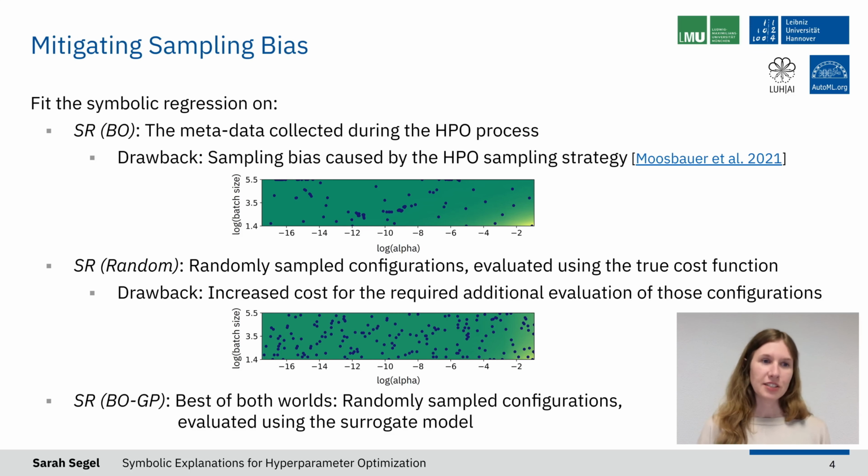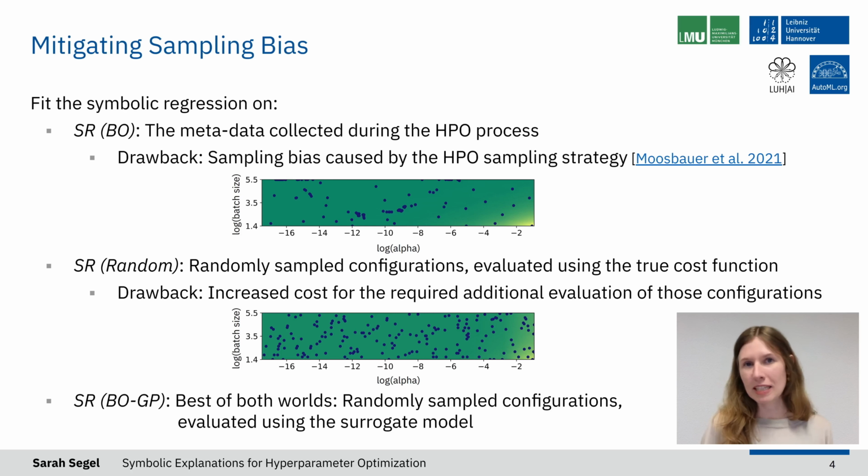Of course, there are some challenges here because, first of all, fitting the symbolic regression directly on the metadata collected during the HPO process, as I just explained, does not work too well in practice, which is due to the sampling bias caused by the HPO sampling strategy. One alternative here could, of course, be to use randomly sampled configurations and evaluate them using the true cost function, so actually training the machine learning model with each of these configurations.